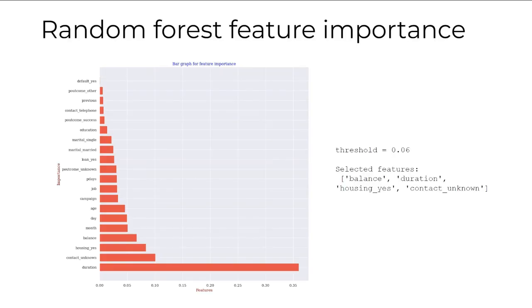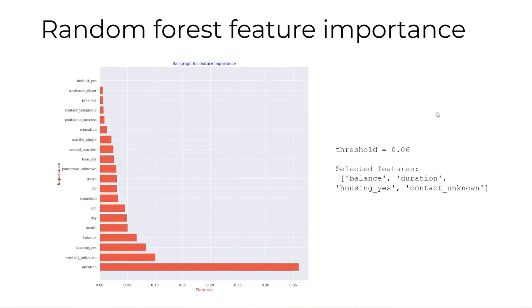Moving on, we have also performed random forest analysis. We have derived a list of features along with their importances, and for each feature, we are predicting the target variable. Duration stands out as the most influential feature with an importance score of 0.36. Following that, contact unknown, housing yes, balance, and month also follow as important features, but to a lesser extent than duration.